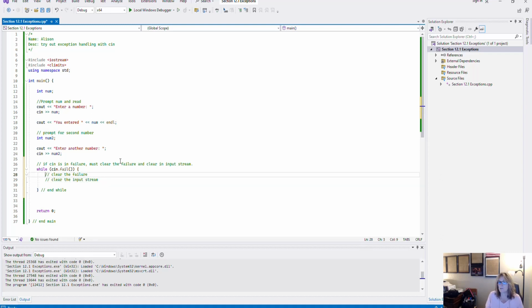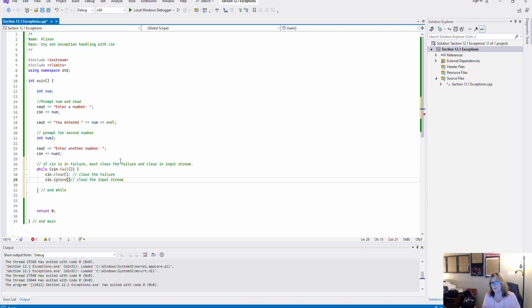The first thing is we're going to say cin.clear. And that, of course, is a function, and so it needs the parentheses after it. And to clear the input stream, we're going to do cin.ignore. And we've done this one before. cin.ignore. Remember I said that there are two parameters.